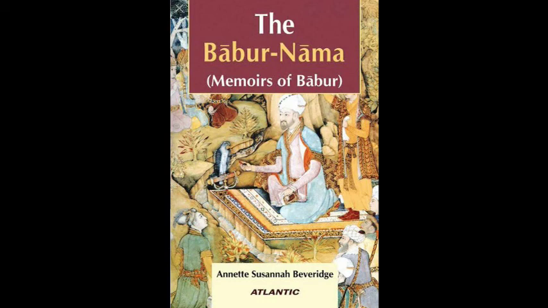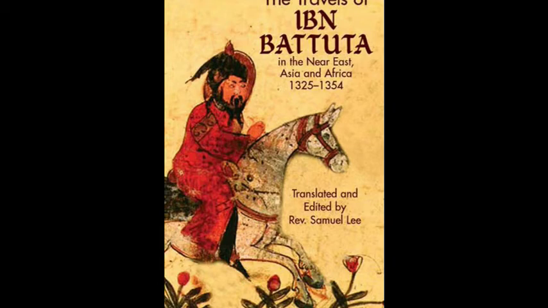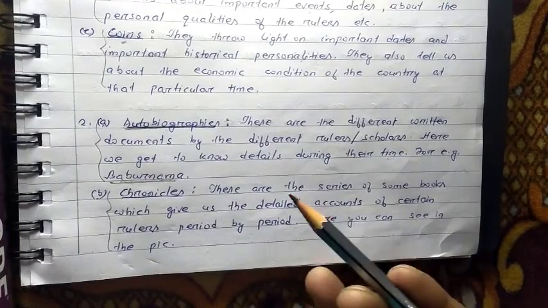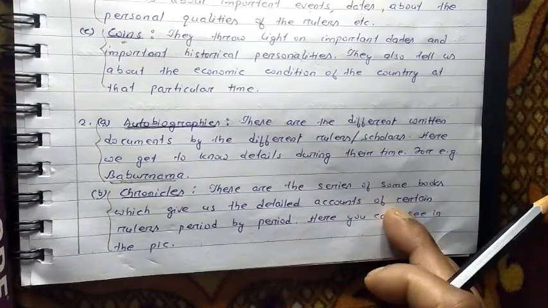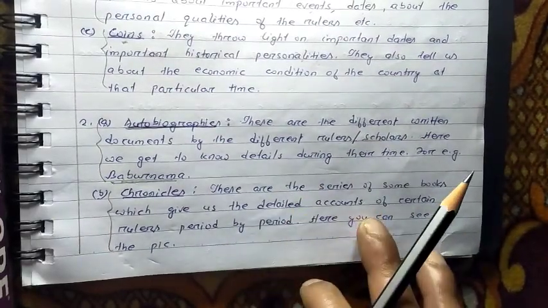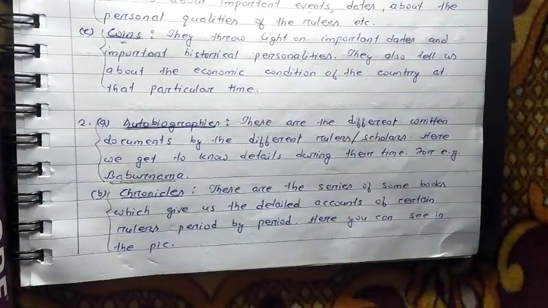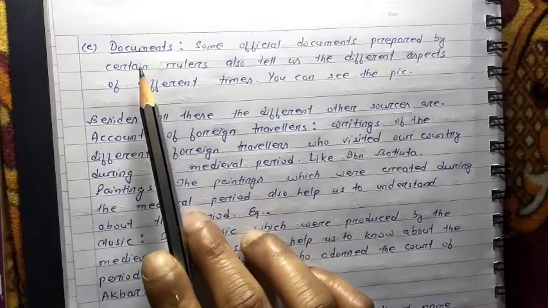Next come chronicles. These are a series of books which give us detailed accounts of certain rulers, period by period. Here you can see in the picture one chronicle series of books, and from those chronicles, we can easily understand the rules, the regulations, and the society of different rulers during different times.